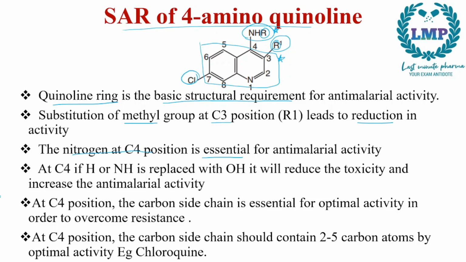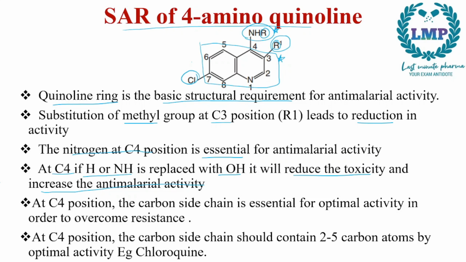Next, at C4, if hydrogen or NH is replaced with OH, it will reduce the toxicity and increase the antimalarial activity. Now at the C4 position, if H or NH or both are substituted with an OH group, there would be reduction in toxicity and increase in antimalarial activity.